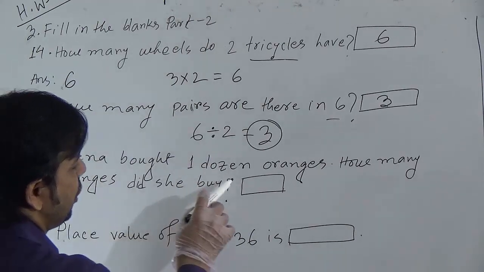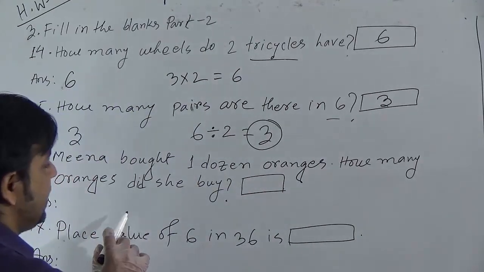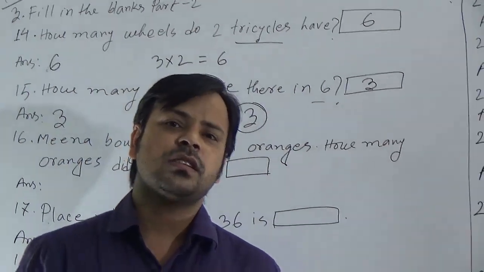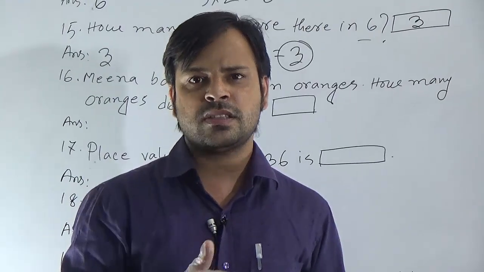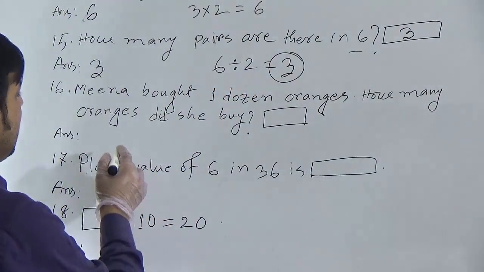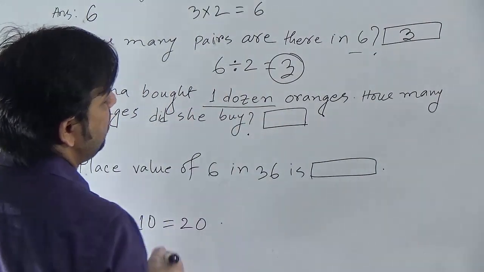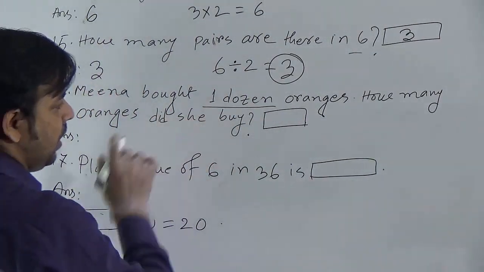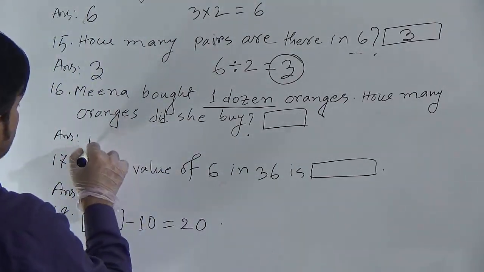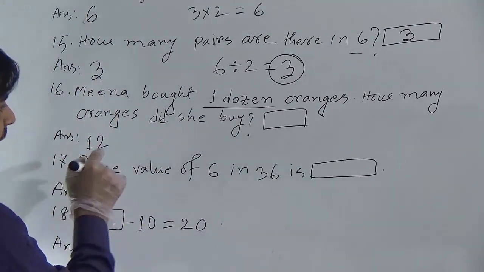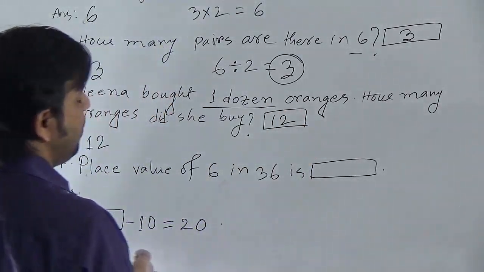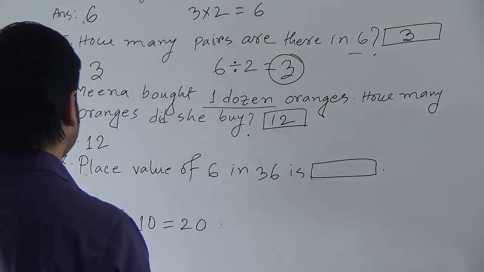Now, the next question 16. Meena bought 1 dozen oranges. How many oranges did she buy? Dear students, 1 dozen means 12 items. 1 dozen means 12 items or 12 things. So, as Meena bought 1 dozen oranges, 1 dozen contains 12 items. So, answer of this question is 12. It means that Meena bought 12 oranges.